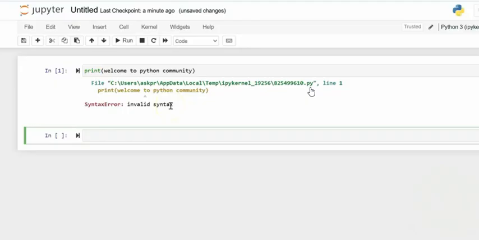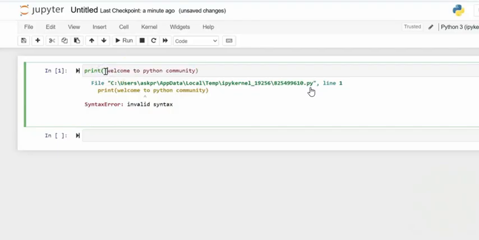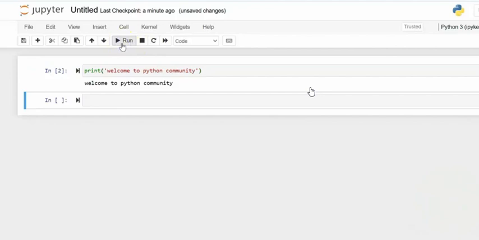I got it. And I immediately recalled, yes, I have to give quotes, like single quote or double quote, in the beginning as well as in the end, because welcome to Python community is a string. So this is my correction. And now I will run again. Congratulations, and your output is there. Welcome to Python. So we have completed our first program. Likewise, you can write anything and everything in your print command, although right now we don't know further.